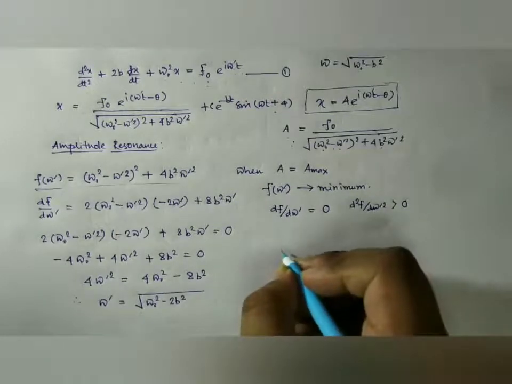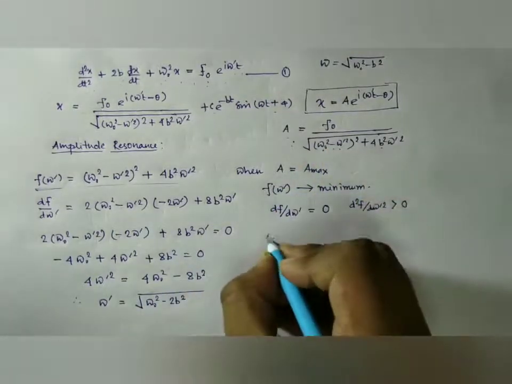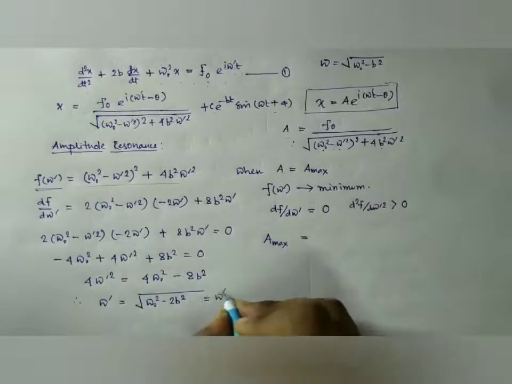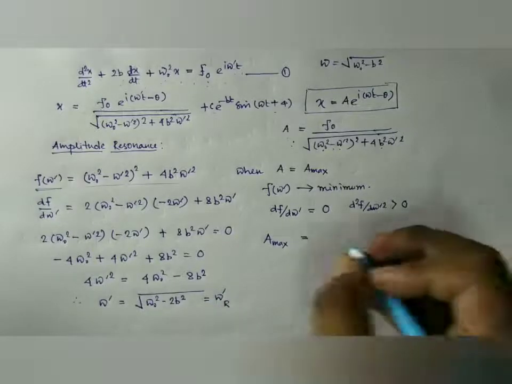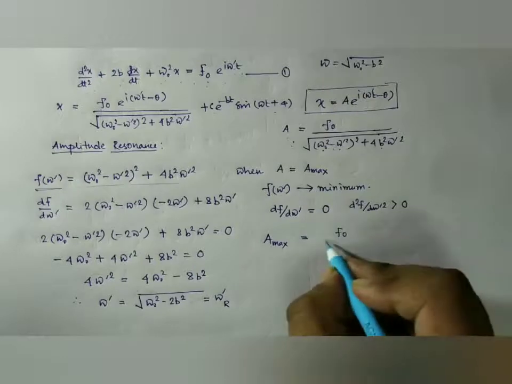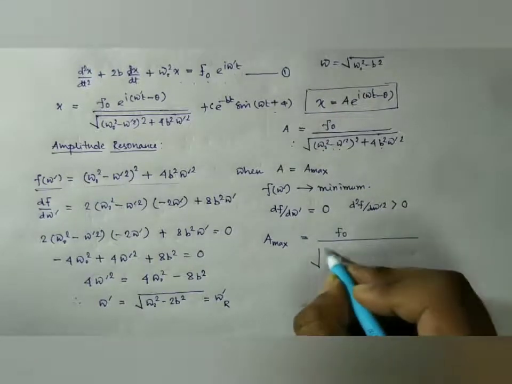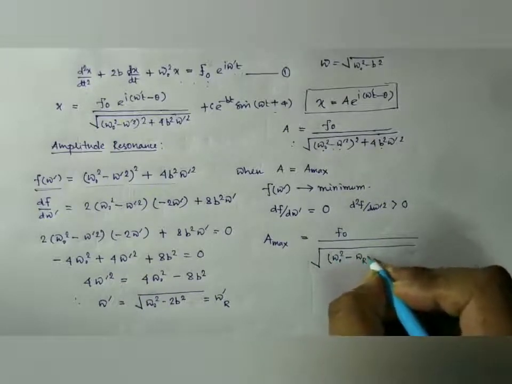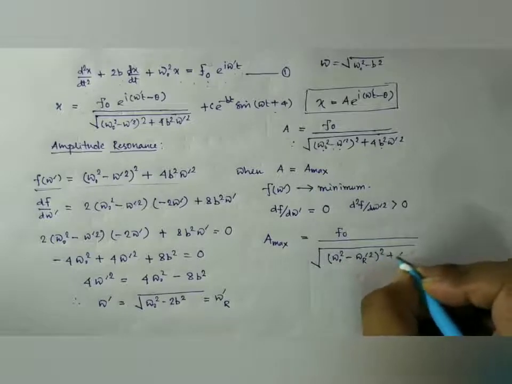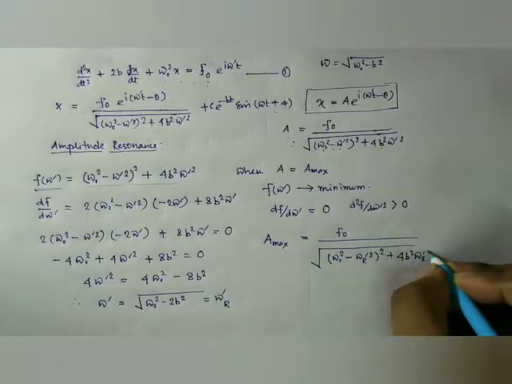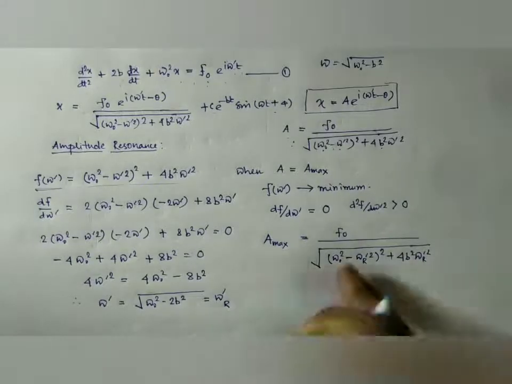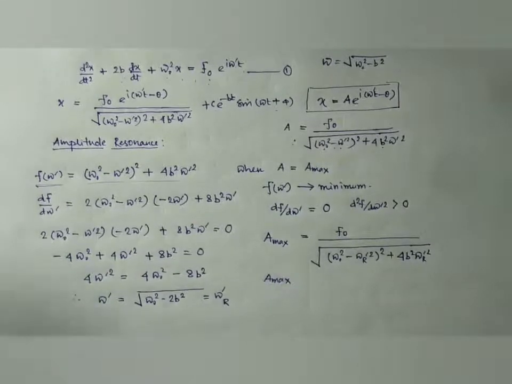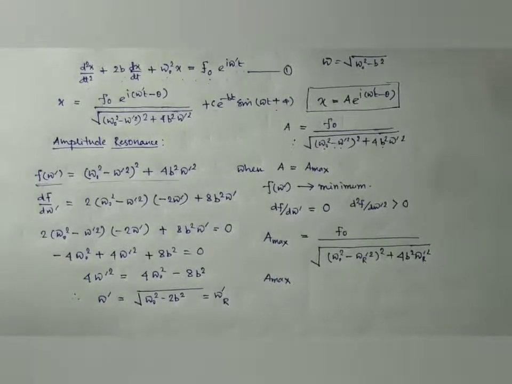Now what is the maximum value of amplitude? Putting this value in this expression, A max, with the resonating frequency called ω'_R, will be F₀ divided by the root of (ω₀² − ω'_R²)² + 4b²ω'_R². So just putting in the values, if we put all the values from here, what do we get?